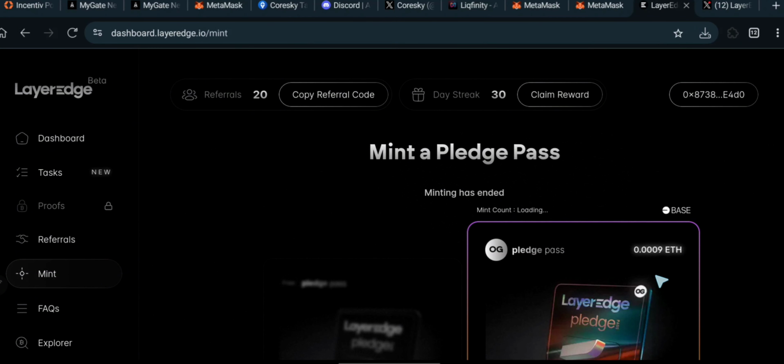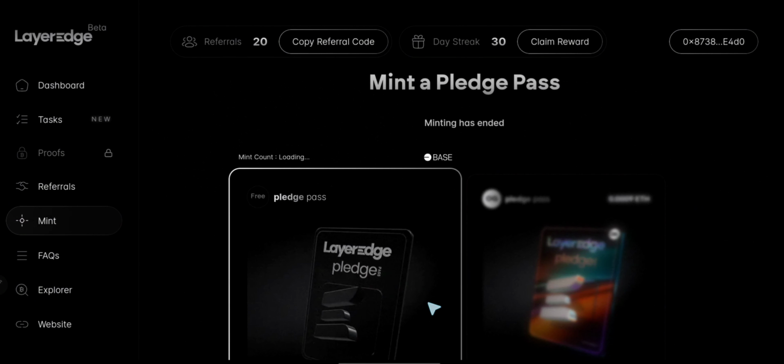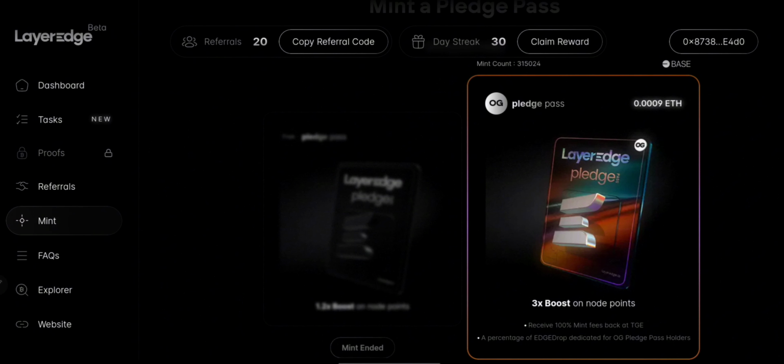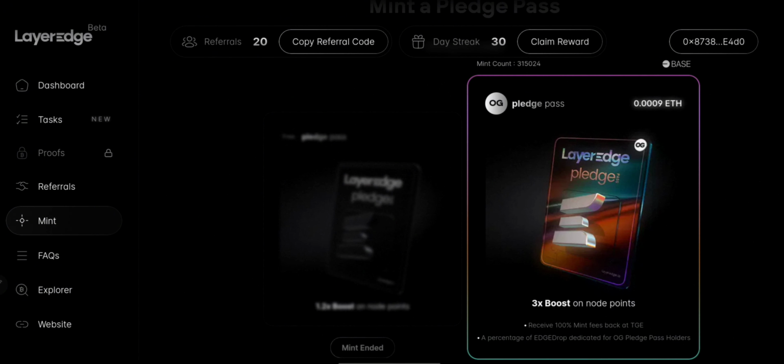Over here you can see that we have the free NFT, which you need to mint on the Base network. And over here we have the OG NFT. On the OG NFT, we minted this NFT at a cost of, maybe I can't remember clearly, but I think it is $5 or thereabouts. So we minted this NFT with $5. I mean, using this NFT that was minted here is enough reason to describe whether someone is a real human or not.